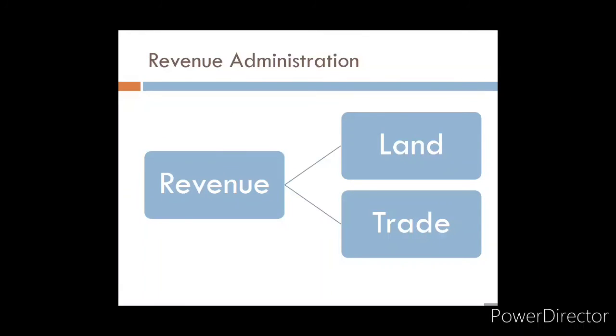Then comes the revenue administration. There were 2 main sources of revenue, land and trade. Under land revenue, there was a new system which was started by Raja Todarmal, and since he started this system, it was known as Todarmal's Bandobast. Now, what happened in this? He used bamboo reeds to measure the land, because in the past, ropes were used, but that rope did not give the actual measurement. So, bamboo reeds were used.